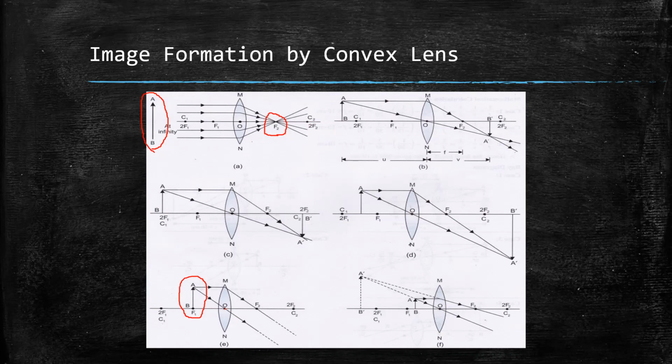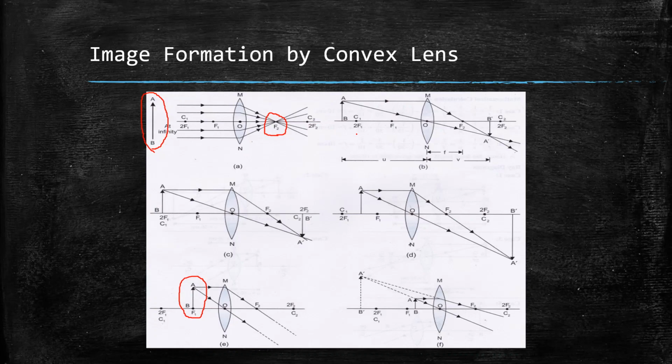Now when we are solving problems for convex and concave lenses, then the focal length that is supplied to us is always the focal length for the image focus. So whenever you substitute the values in the lens formula, always remember that you need to take the focal length with respect to the image focus. Now let us see how the images are formed.